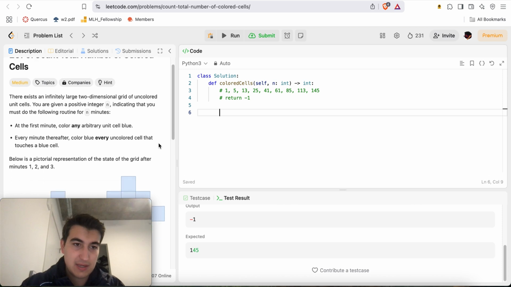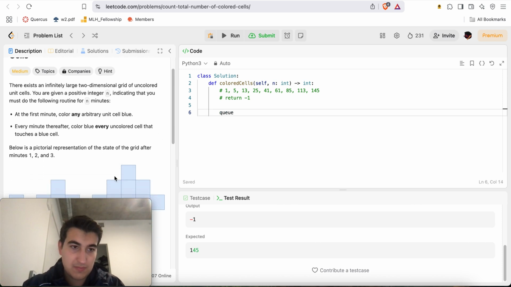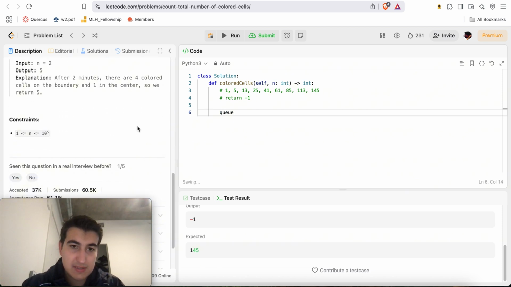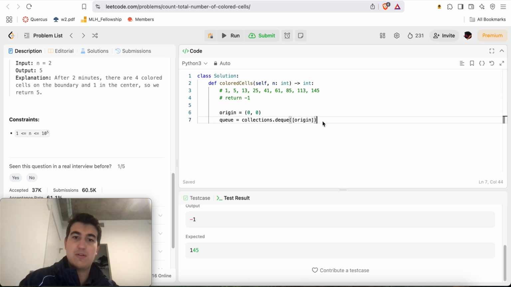Right, something like you have Q, n is at least equal to 1. Q is equal to collections.deque, here we'll just have 0, 0. Or here we'll just say origin is equal to 0, 0. We'll just have the origin in here.